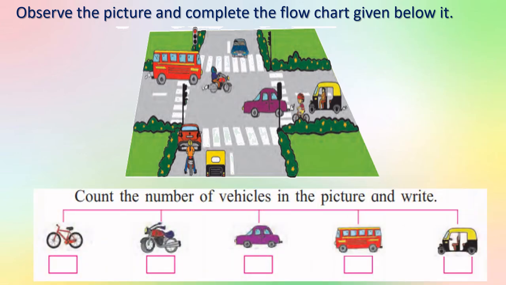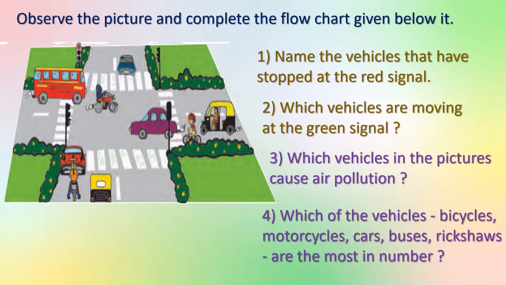Count the number of vehicles in the picture and write. See, how many cycles can you see? Only one, isn't it? Bicycle. And how many motorcycles? 1, 2. How many cars? 1, 2, 3. How many buses? Only one bus we can see. How many autos? Yes, 2. Right? Okay.